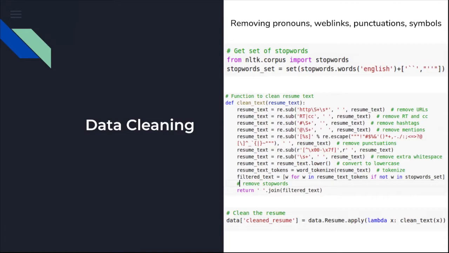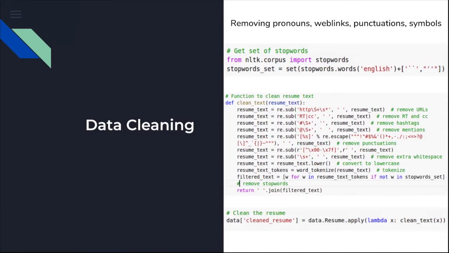So there is a very good library called NLTK, which is an NLP library, which has stop words package. And this actually eliminates all the English stop words from the dataset, which includes pronouns, punctuations, verb links, and symbols. Further, we wrote one function called clean text to remove other things which were not covered in the stop word library, which includes URLs, hashtags, or other symbols.